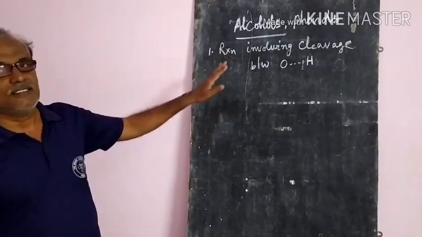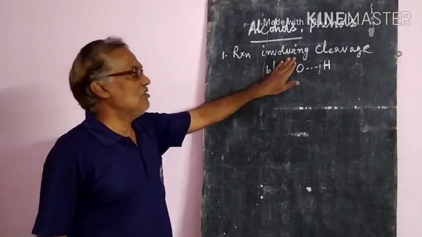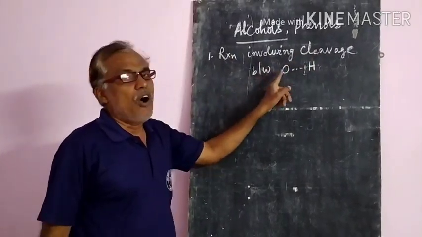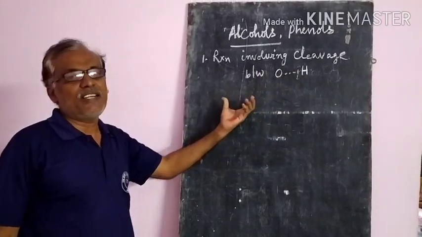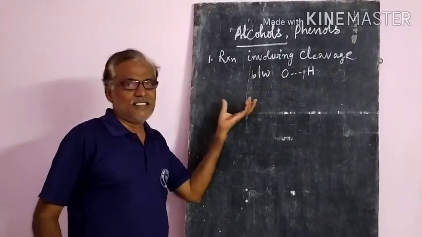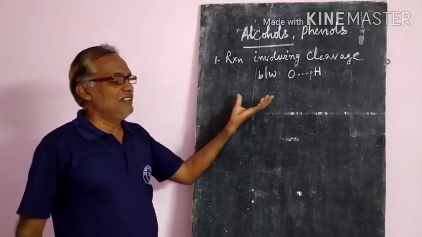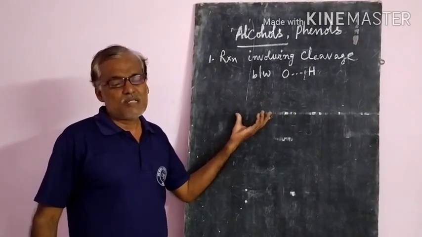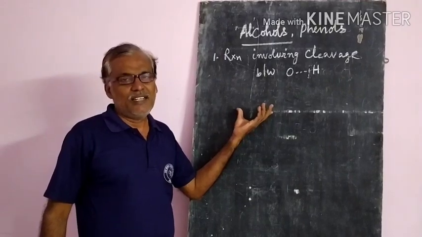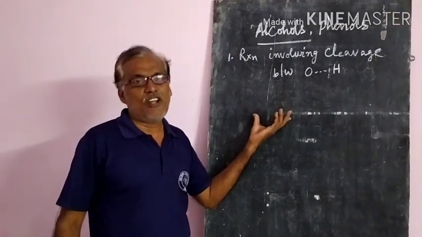Now let us discuss the first one, reactions involving cleavage between oxygen and hydrogen. Some reactions let us see, whether they release hydrogen gas or water or not. As per that, we will decide whether they show acidic character or not.